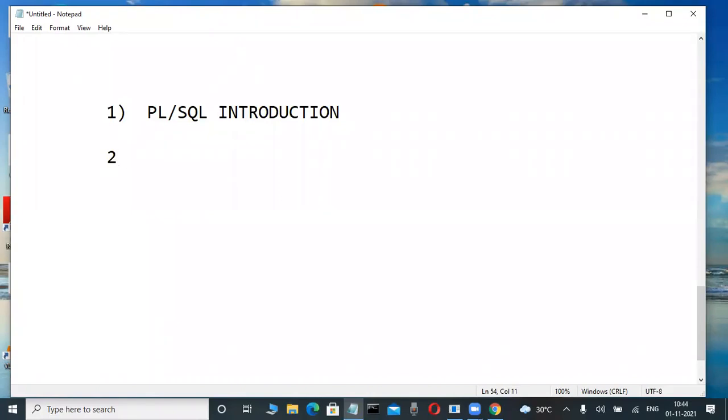In the next chapter, the most powerful concept, cursors, is there. What is an implicit cursor? What is an explicit cursor? What is the cursor for loop? What is the parameterized cursor? How can I use update and delete statements in cursors? WHERE CURRENT OF, implicit cursor attributes. So powerful, multi-row processing.